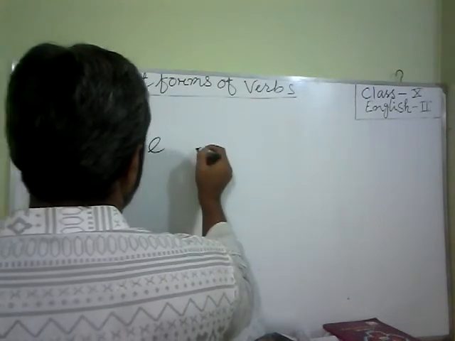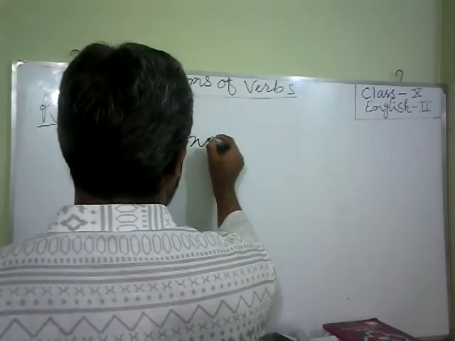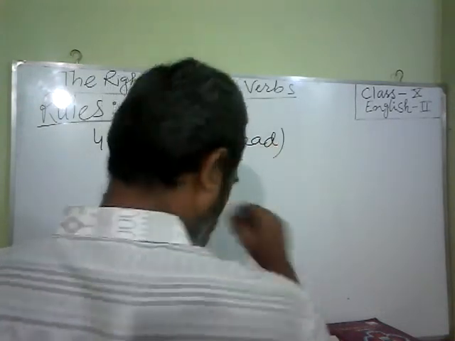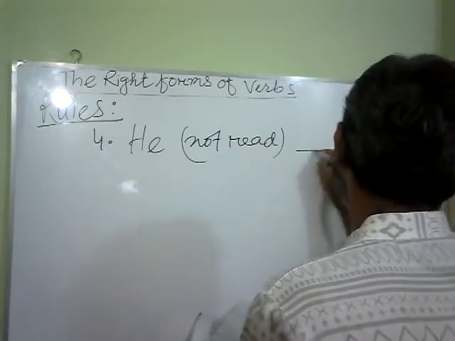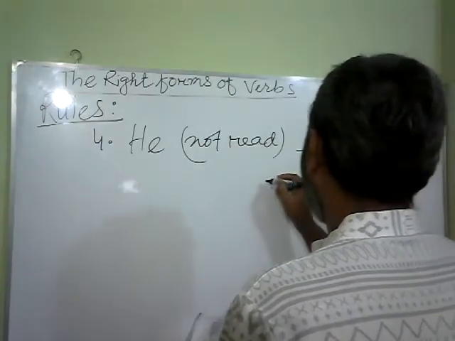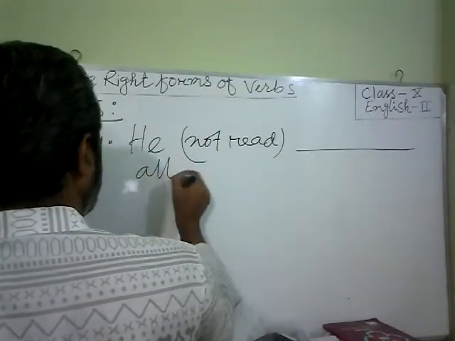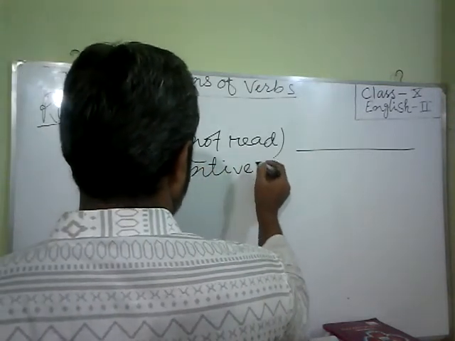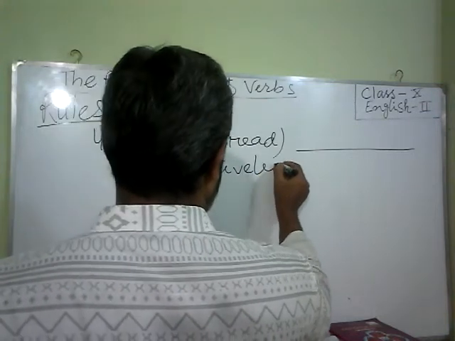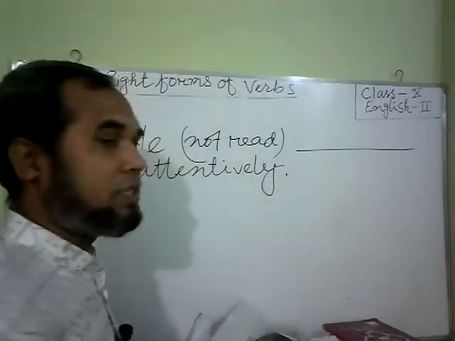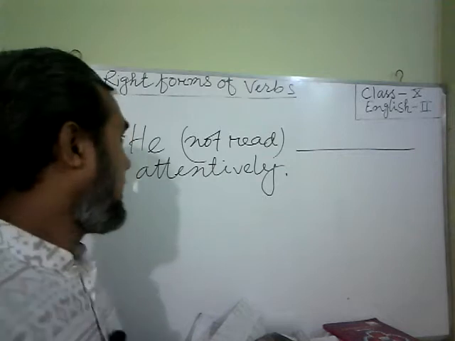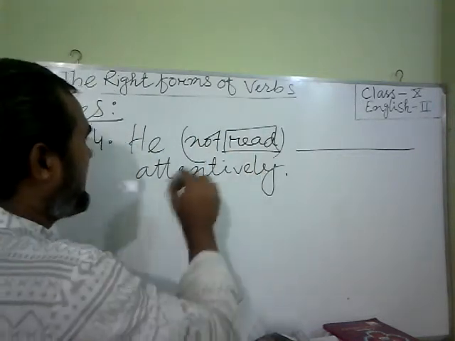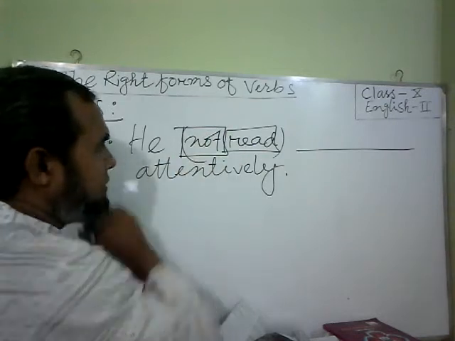Suppose we have here: he not read attentively. We have no be verb here, we have a main verb, and it is in negative form.